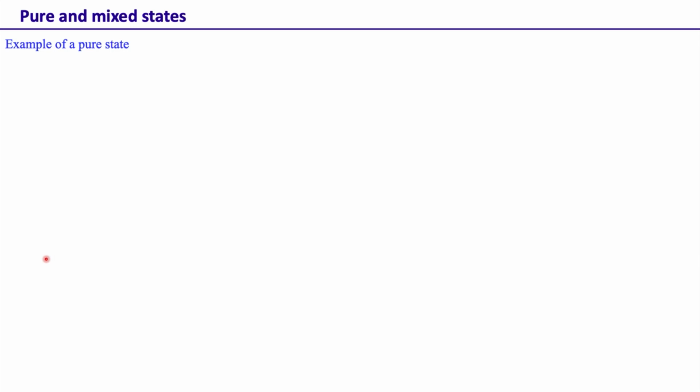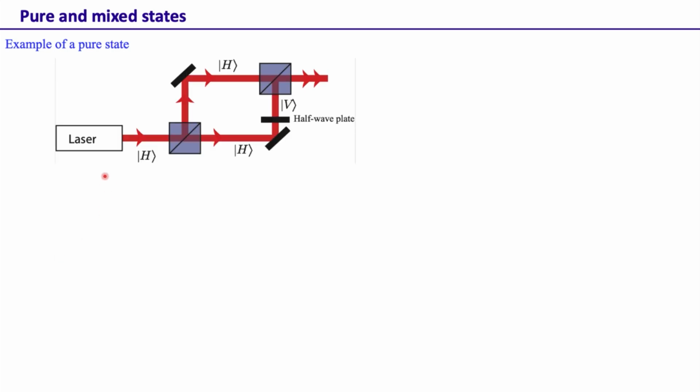Okay, so an example of a pure state. Let's take a laser. Suppose the laser gives us horizontally polarized light. Now let's divide this light using a beam splitter. So half of the light goes here, half of the light goes here. Of course, this is horizontal, and the light that goes there is also horizontal. Now let's introduce a half-wave plate. That will convert this horizontally polarized light to vertically polarized light. Now we mix these two lights on a beam splitter, so we have horizontally polarized light coming from this side, vertically polarized light coming from this side.